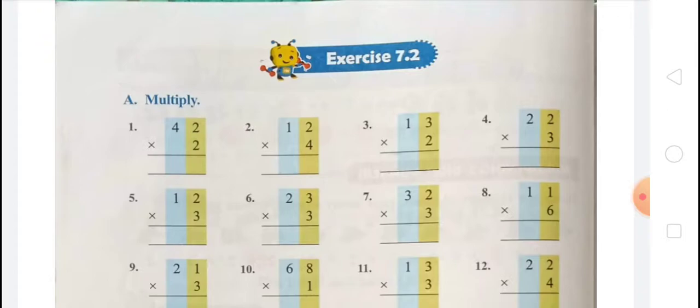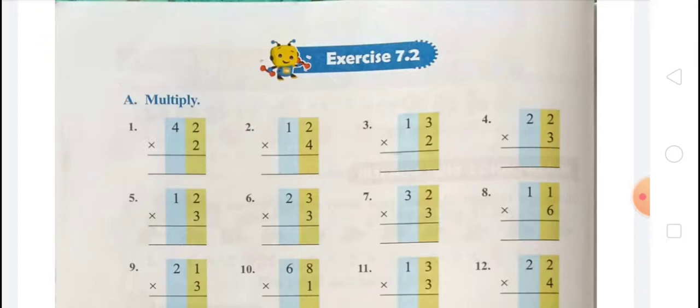How can we multiply? You know that to multiply a two-digit number we have to multiply in two steps. In step first you have to write the numbers in a column and multiply the ones by this digit, and in the next step you have to multiply the tens by this digit. Okay, so let's come on.